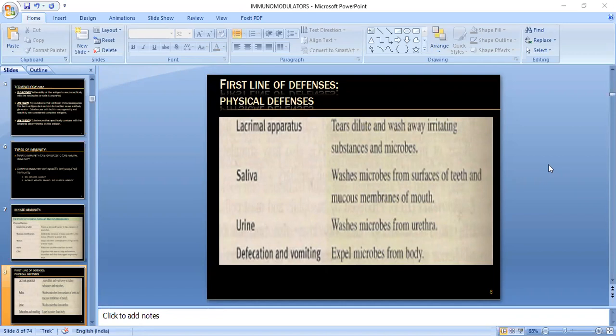If your body has enough immunity to resist that particular bacteria, like H. pylori and others, then fine.